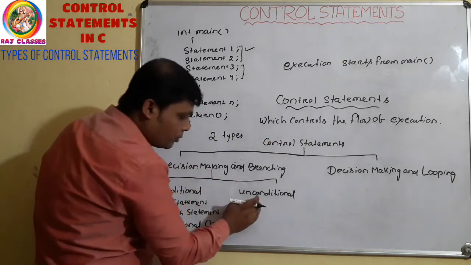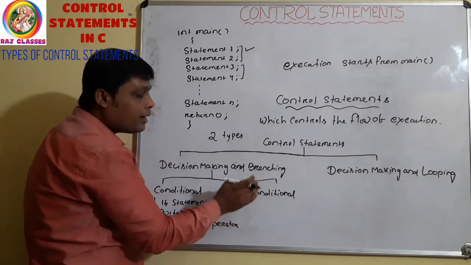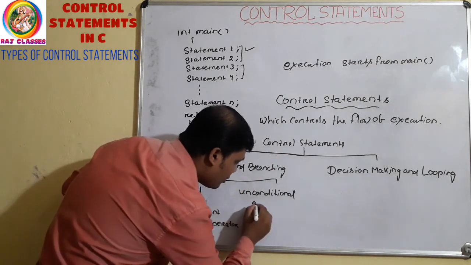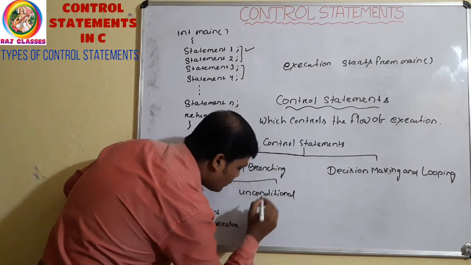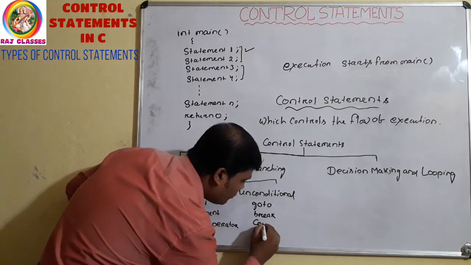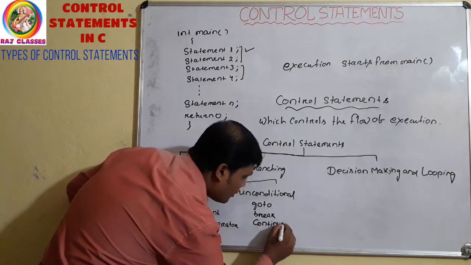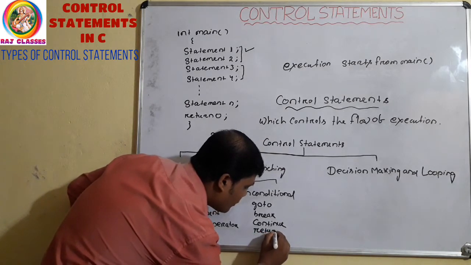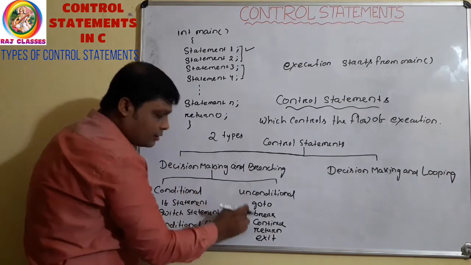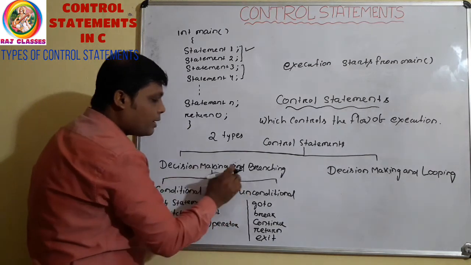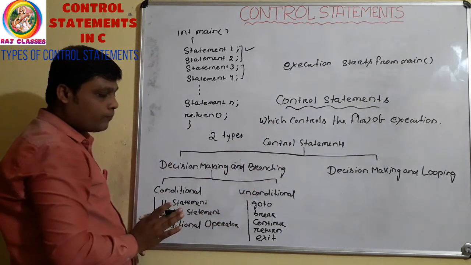Clear? Then come to unconditional decision making and branching control statement. Here the statements are goto, then break, then continue, clear, then return, then exit. These are the statements that come under what? Unconditional decision making and branching control statement. Clear?